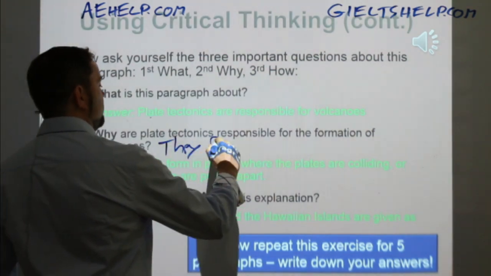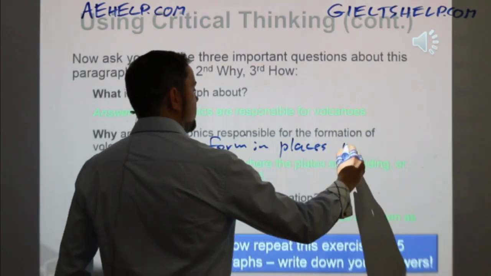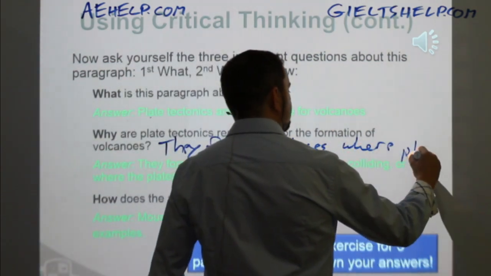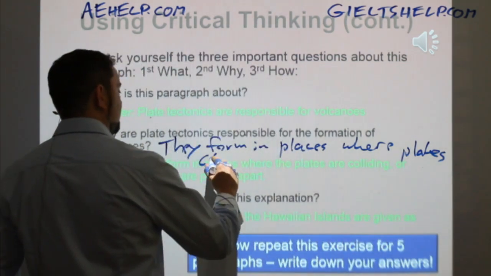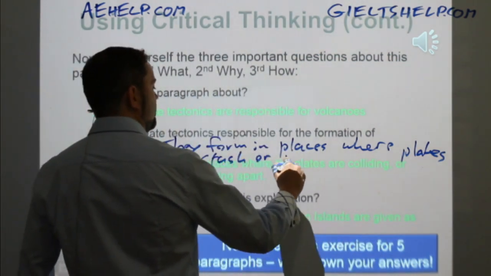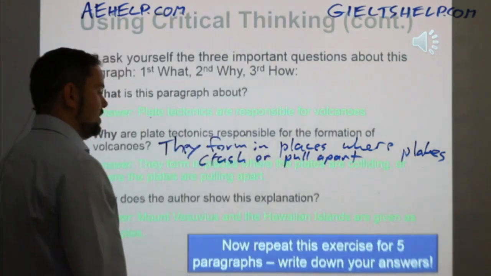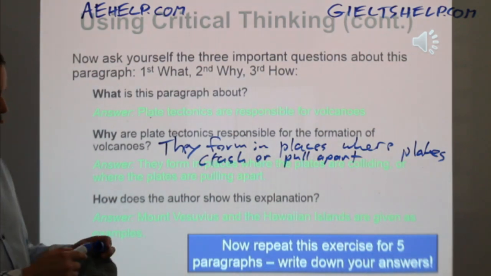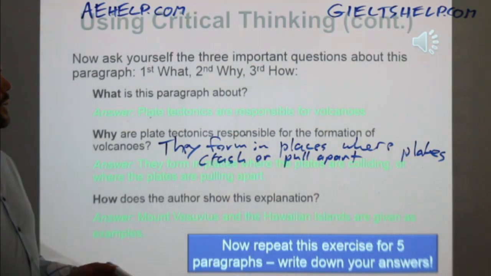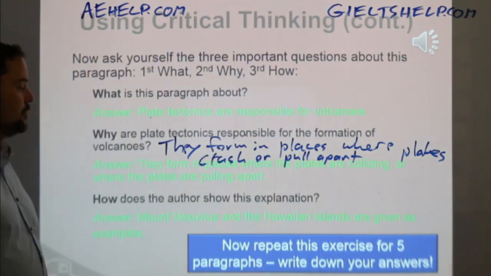They form in places where plates crash or pull apart. Okay? And the examples were Mount Vesuvius and the Hawaiian Islands. That's the how. Okay? All right, so you need to do this what, why, how in the reading.